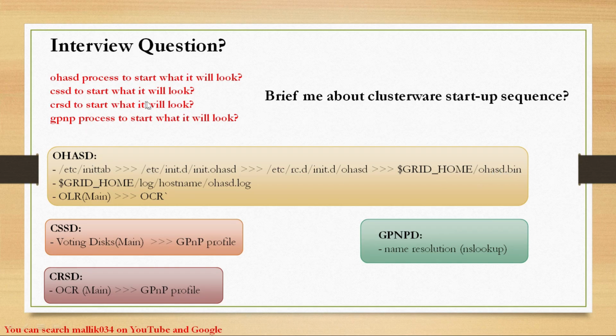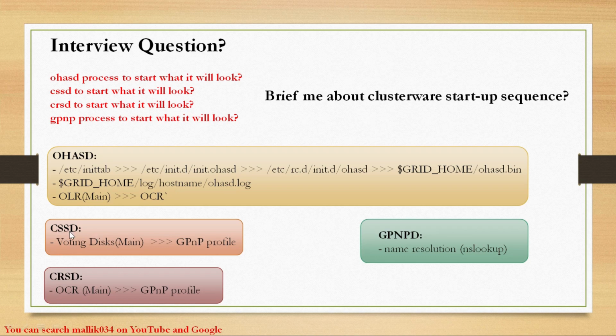And for CSSD to start, what will it look for? It depends upon my main thing, that is the voting disk. If voting disks are not available, or voting disks are dropped or corrupted, my CSSD process will not start. CSSD is also dependent on the GPnP profile, because the GPnP profile contains my voting disk information. CSSD will read the GPnP profile, find out and locate my voting disk, read it, and then this process will get started.